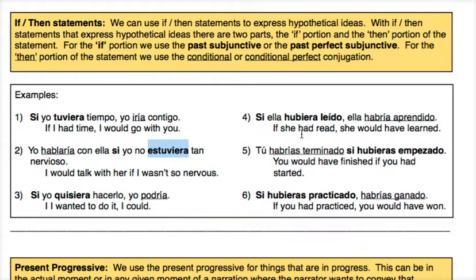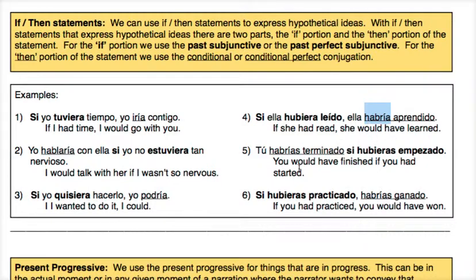So if she had read, then she would have learned. Okay? So si ella hubiera leído, ella habría aprendido. So notice in the if statement, we're using the past subjunctive, and in the then statement, we're using the conditional.